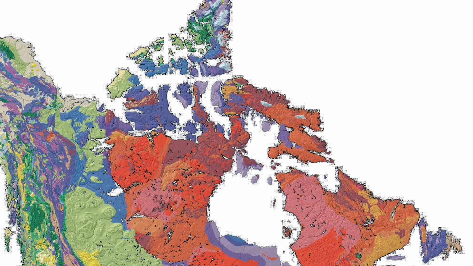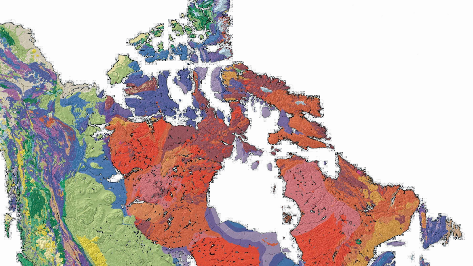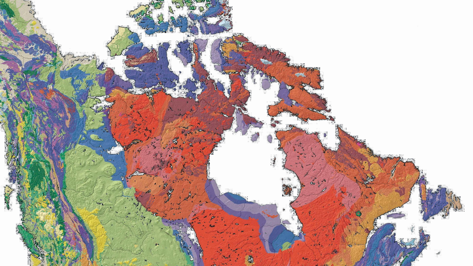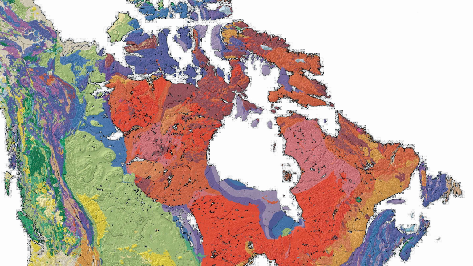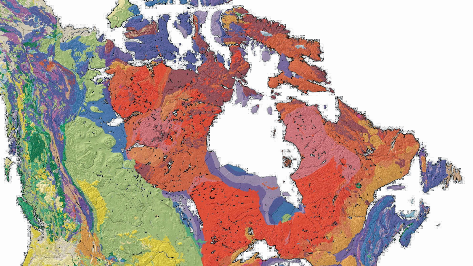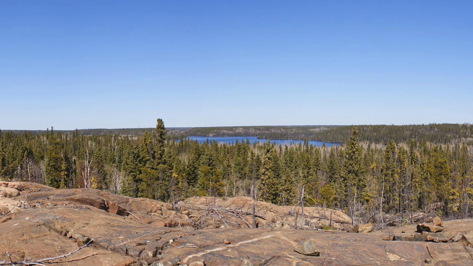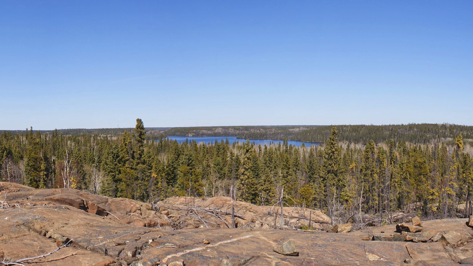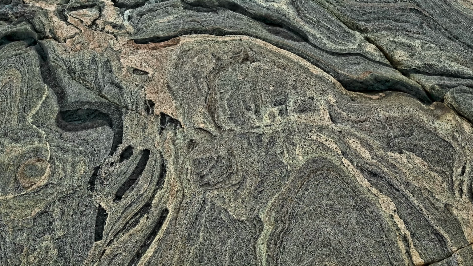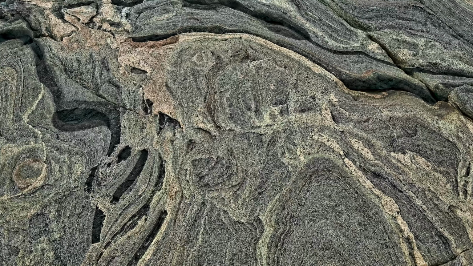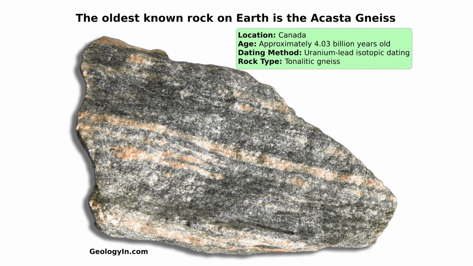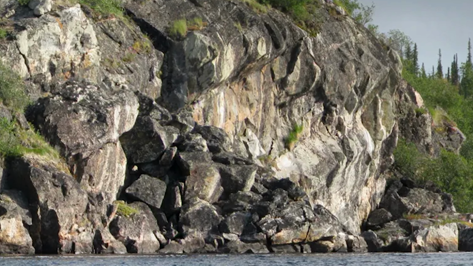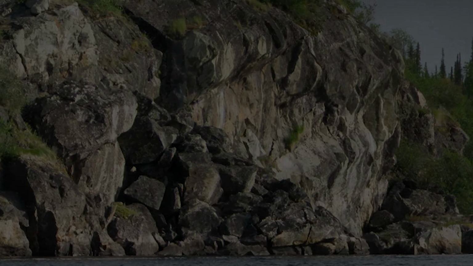Some of the oldest rocks known on Earth are found in places like the Acasta complex in Canada, which is pictured in shades of red. The Acasta complex is a formation of Archean rocks located in the Slave Craton of the Canadian Shield in the Northwest Territories of Canada. The Canadian Shield is a broad region of Precambrian rock. It's considered the oldest known intact piece of the Earth's crust, containing rocks dated to 4.03 billion years old. The formation is found near the Acasta River, about 300 kilometers north of Yellowknife.